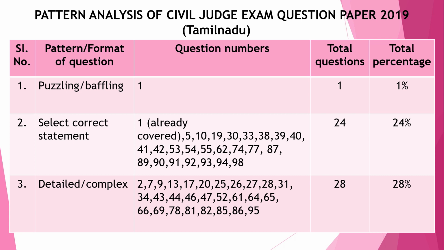Totally there are 24 questions in this type. Next is detailed or complex. The question itself will be very lengthy and it will be more complex. Sometimes it may be in 2 sentences, but still it could be complex. So they could ask questions like this. This would confuse you, and this will ensure that you land in the wrong answer. So they asked 28% of such questions in the 2019 question paper.